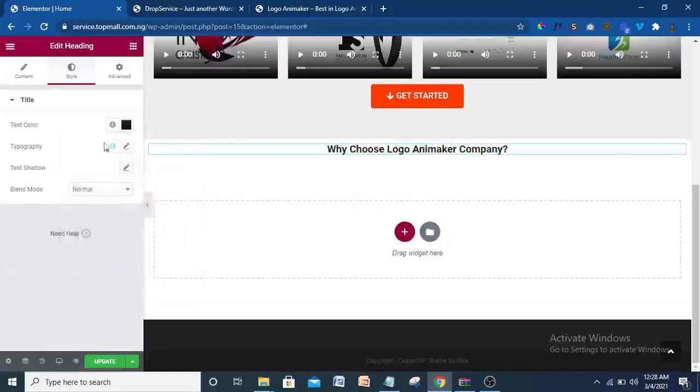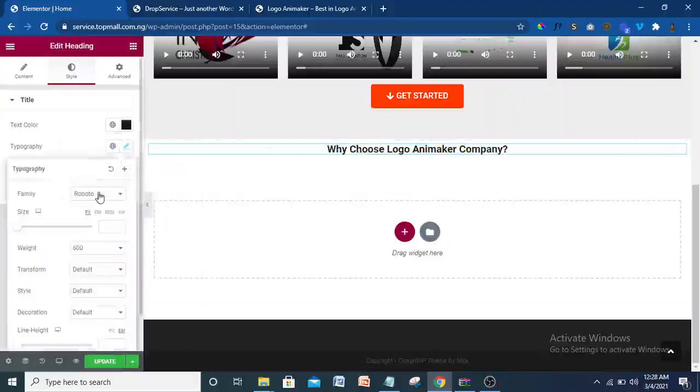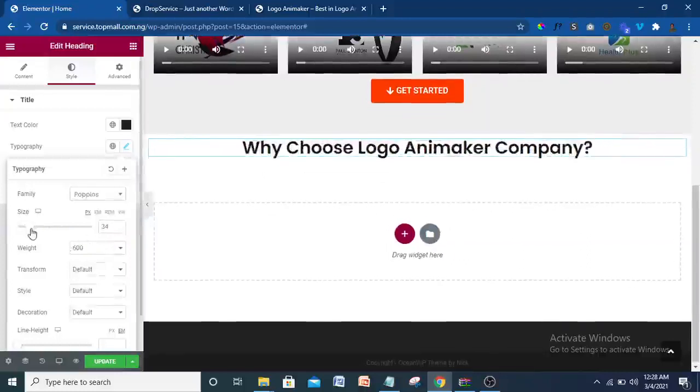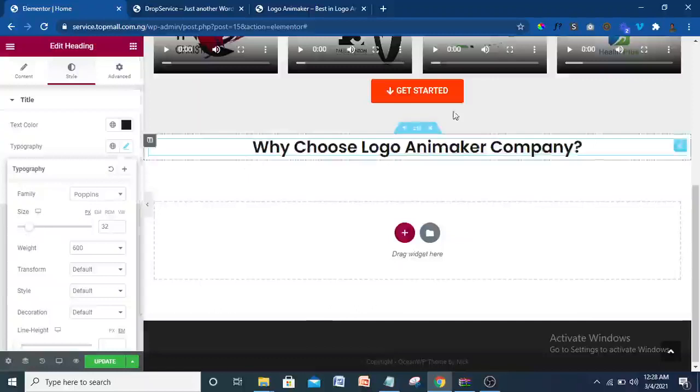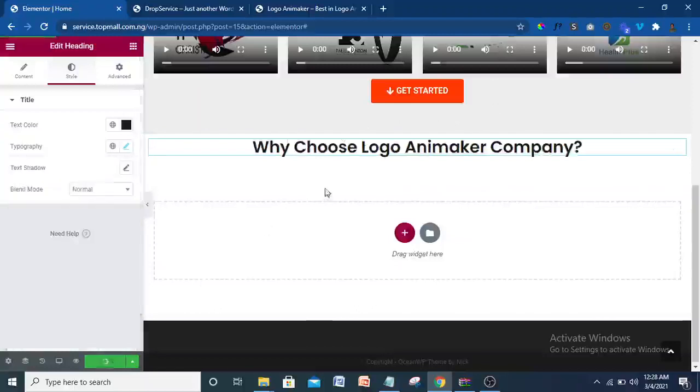So that's been done. Come to typography. The typography that I want to give this one should also be Poppins. So everything should be in Poppins or other things. So I'm going to give Poppins to this. I'm going to give it a size of 32 to make it a little bit bigger. Something like that. Obviously you can increase it to anything you want to. So I'm going to give it a weight. The weight is 600, so I'm satisfied with that. So I've done that part now.